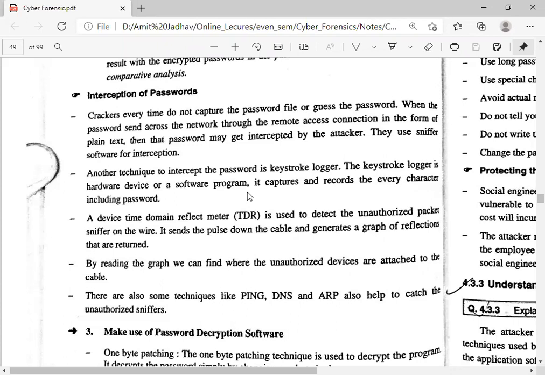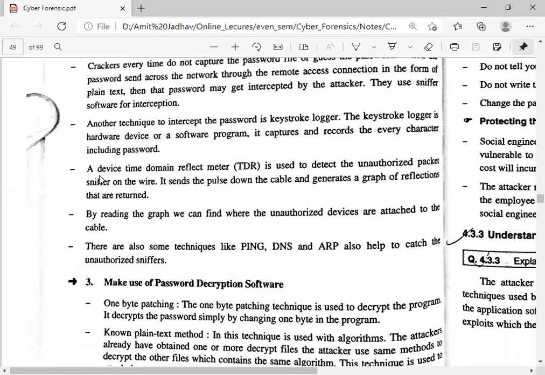Using that, when the user enters characters using the keyboard, they are recorded in the software, and the hacker gets that file. So whatever the user types on the system, the attacker gets everything by using the keystroke logger software, where everything recorded is stored. So here the attacker gets the information using the keystroke logger file. It captures and records every character, including passwords.